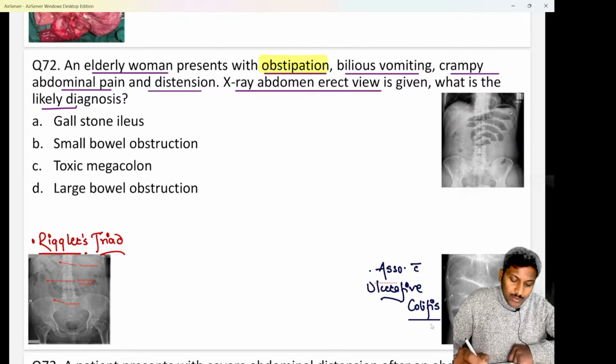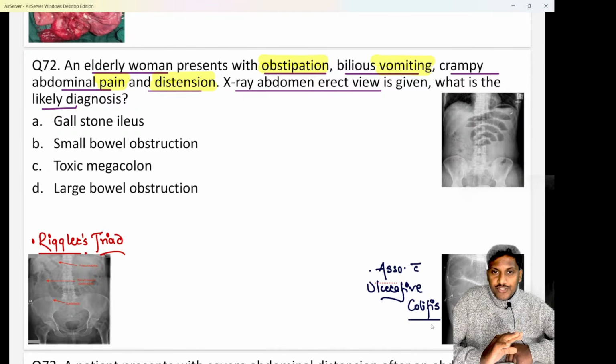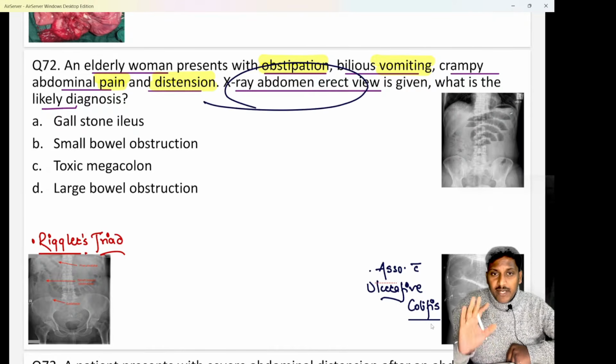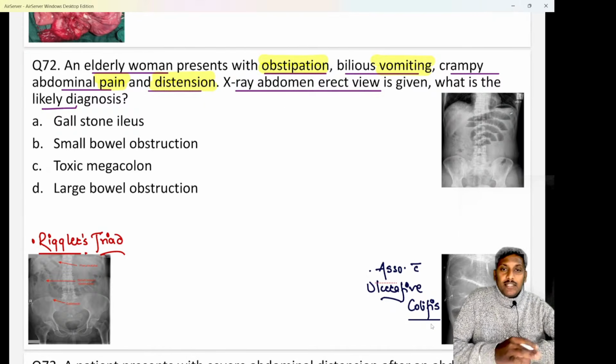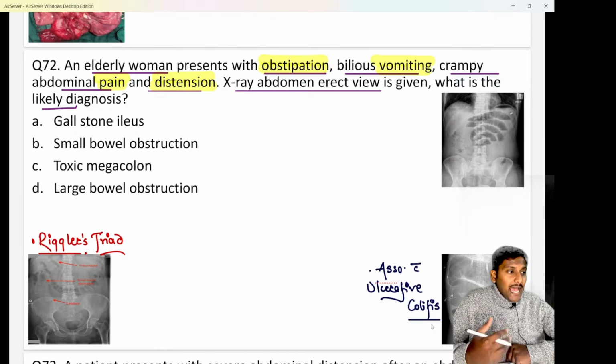So we know whenever a patient comes to you with complaints like obstipation, constipation, vomiting, abdominal pain, and abdominal distension, all of these are features of bowel obstruction. We know in bowel obstruction the first line investigation to be done is an X-ray abdomen. X-ray abdomen erect view will tell us whether obstruction is present or not, and X-ray abdomen supine view will tell us about the site of obstruction. So the erect view will tell whether obstruction is present or absent, and the supine view will tell the exact location of obstruction.